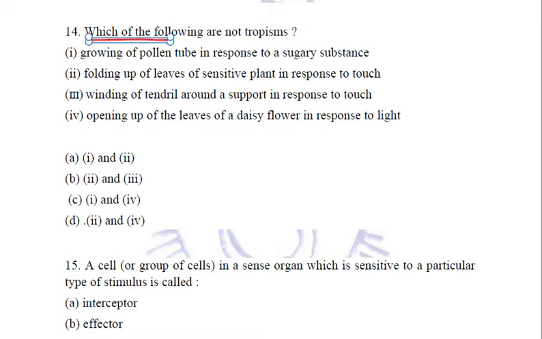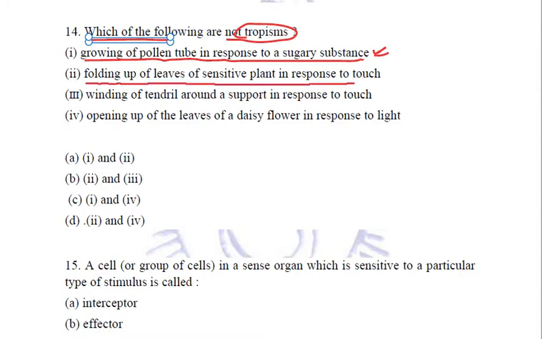Coming to the next question. Which of the following are not tropisms? Growing of pollen tube in response to a sugary substance is a tropism, chemotropism. Folding up of leaves of the sensitive plant in response to touch is not a tropism, this is thigmonasty that we observed in the touch-me-not plant, Mimosa pudica. Winding of tendril around a support in response to touch is thigmotropism.